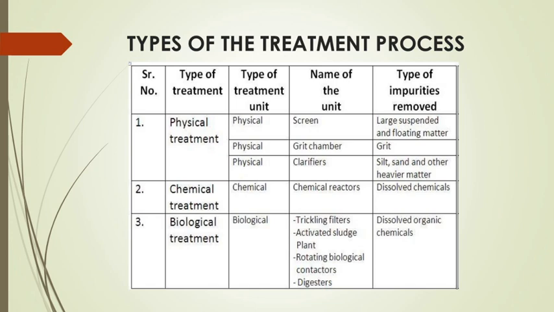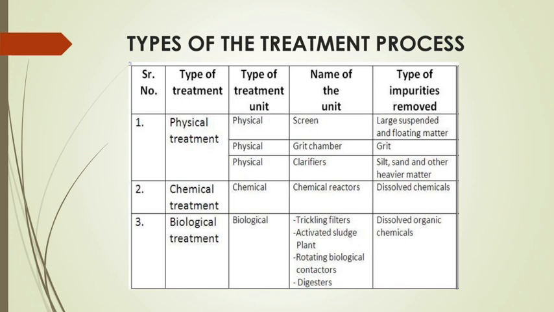So a screen is used for removal of larger floating solids, which we can dry to minimize moisture content, and deep burial, shredding or grinding can be used for disposal of this waste.